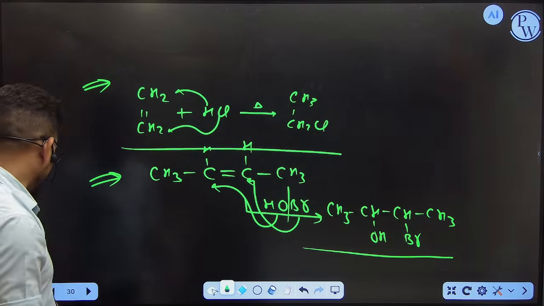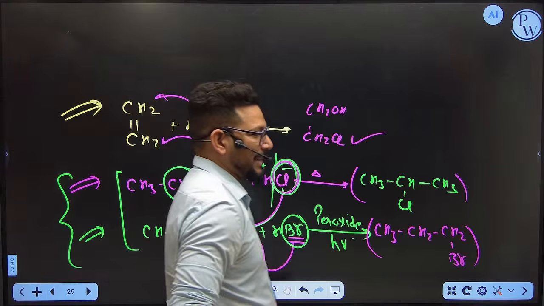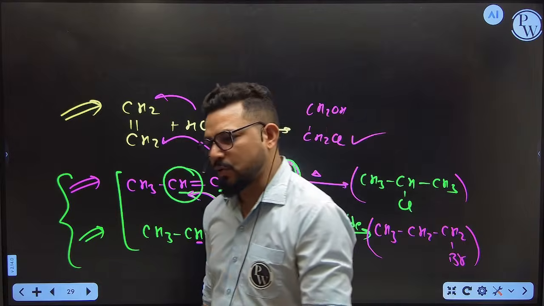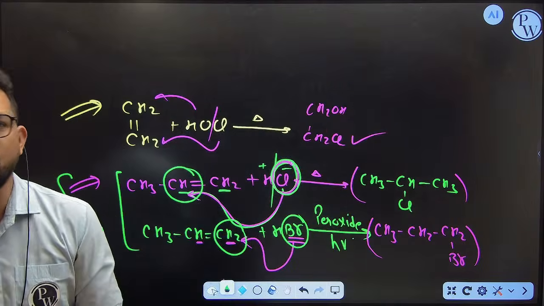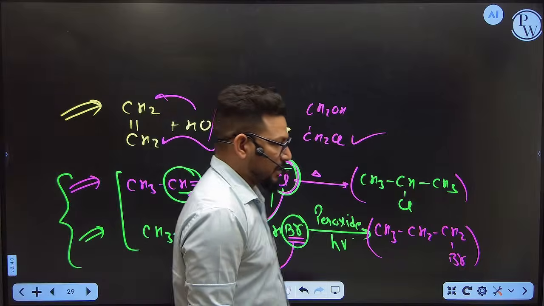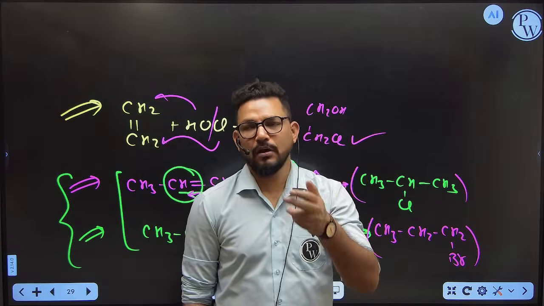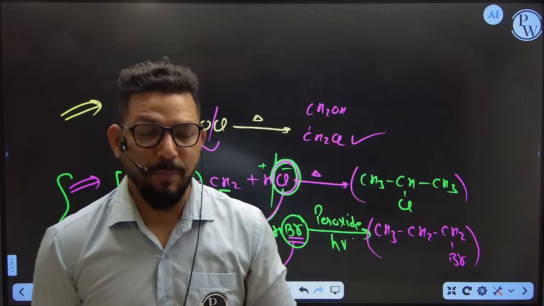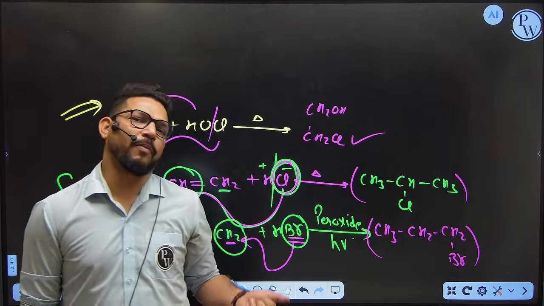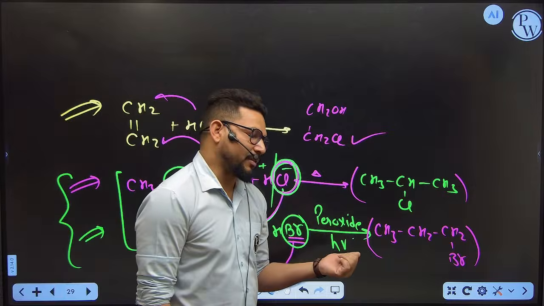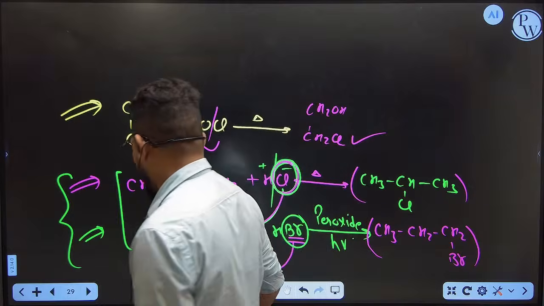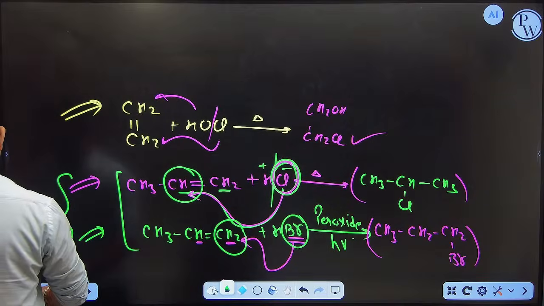Done. So again I am repeating it. Whenever you are talking about an alkene or alkyne, that means a double bonded and triple bonded compound, just do one thing. Find out whether the compound is symmetric or asymmetric. If the compound is symmetric, just equally distribute up and down. If the compound is asymmetric, just find out whether peroxide is there or not. If peroxide is there, then it is going to follow anti-Markovnikov. If peroxide is not available, then it is going to follow Markovnikov. Is it? Now next one.